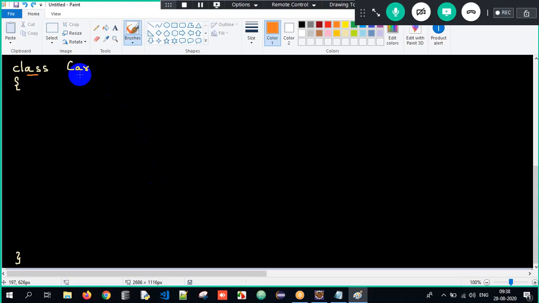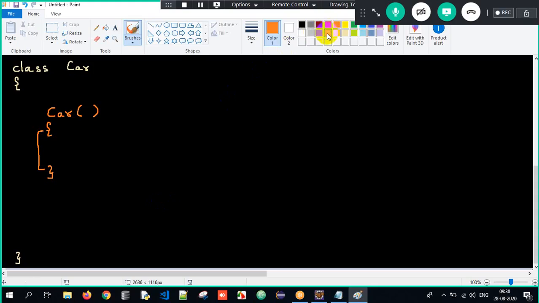Now here I want to create a constructor. What is rule number one? Class name and constructor name should always be the same, right? Then followed by open and close parentheses, and followed by open and close curly braces. This is nothing but the constructor. You might ask, sir, what about the access specifier? You can ignore the access specifier as of now. It's automatically default here. We will talk about it in detail later.